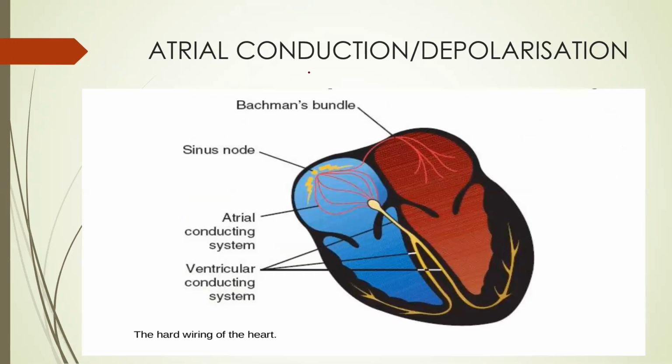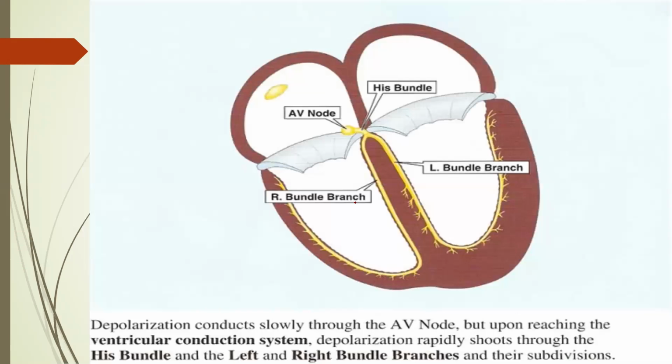So atrial depolarization: the SA node generates the impulse, which goes through the internodal pathway and the atrial conducting tissue, and the atria get depolarized, first the right atrium, and then to the left atrium through Bachmann's bundle. Through the internodal pathway, the impulse will go to the AV node and then further to the ventricular conducting tissue, which we have already discussed.